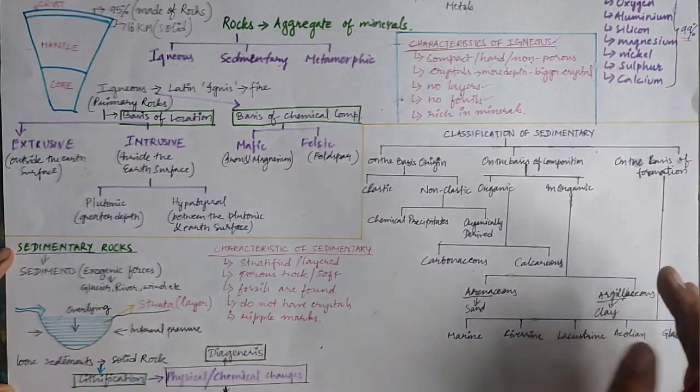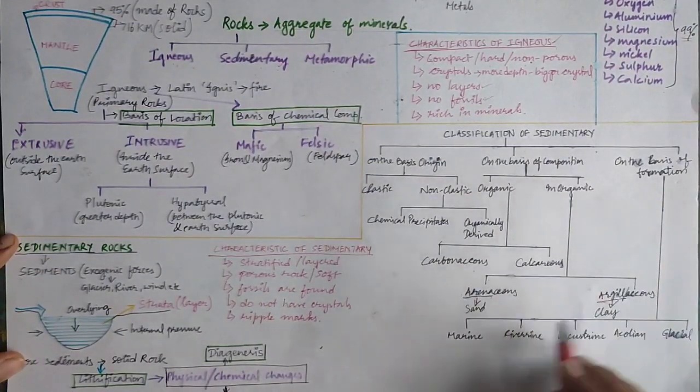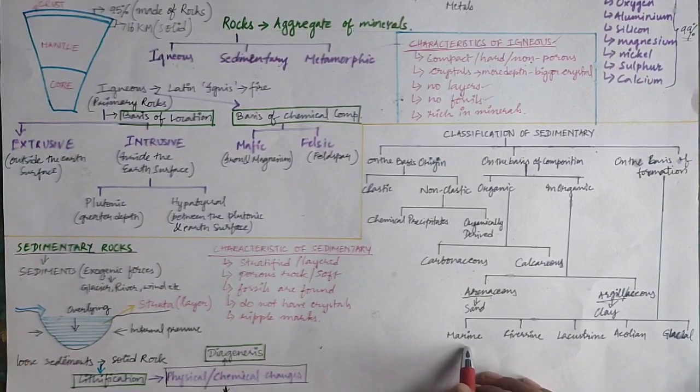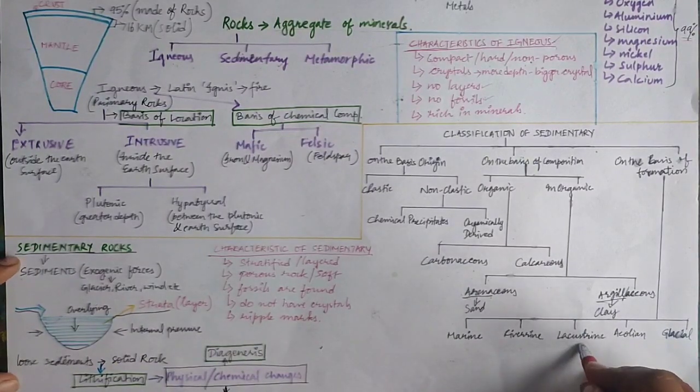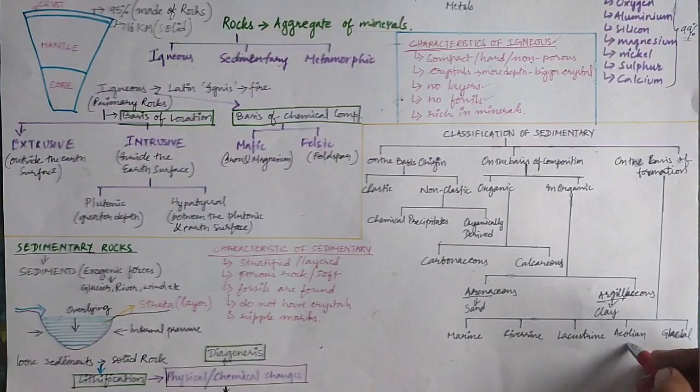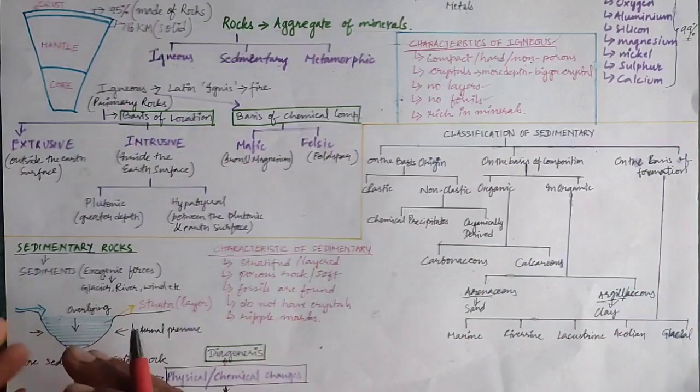So on the basis of the formation or even location, sedimentary rocks have also been classified into different types. Marine means when it is formed at the base of the ocean and sea. When it is formed at the base of rivers, it is riverine. When it is formed at the base of a lake, it is lacustrine. When it is formed due to the deposition by the wind, due to the blowing away of sand and deposit in far away places, it is known as alluvial. And next we have the glacial, formed by the deposition of the glaciers. Especially we see those kinds of things in the till plains or in an outwash plain.